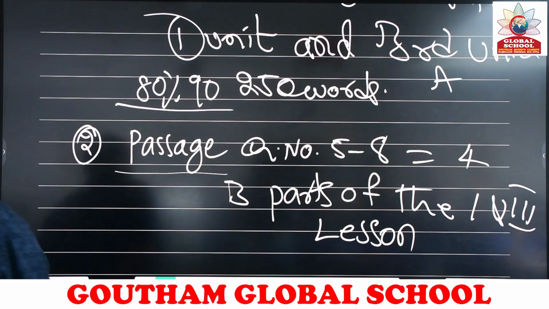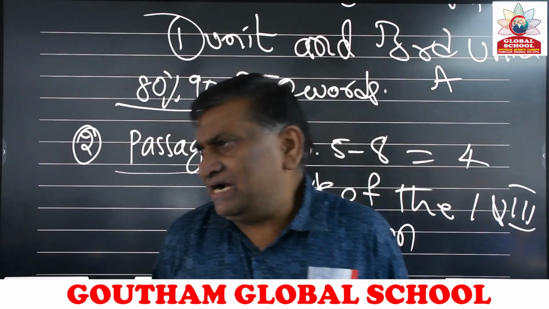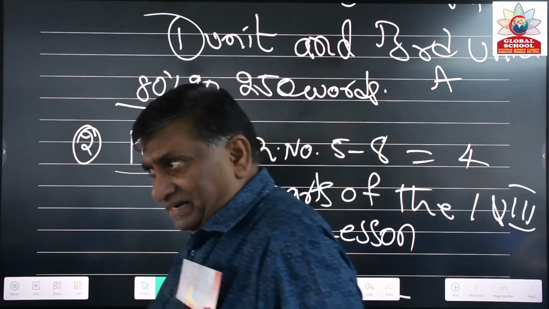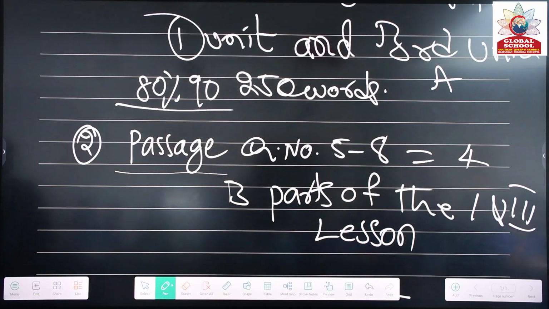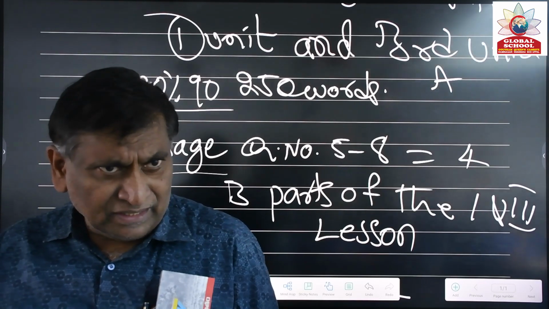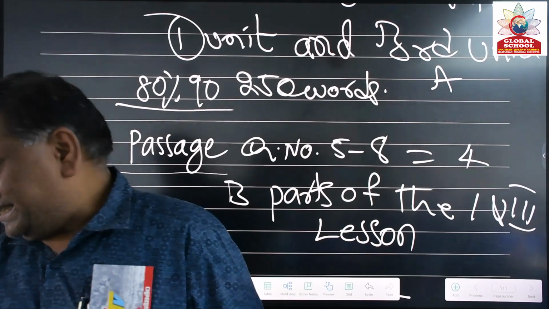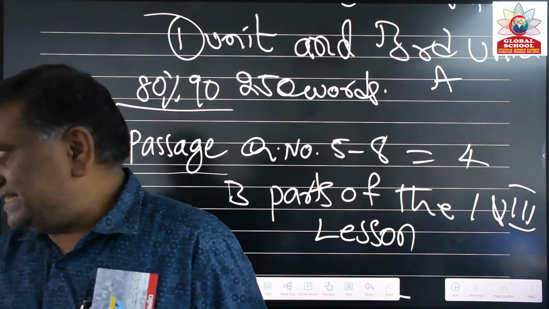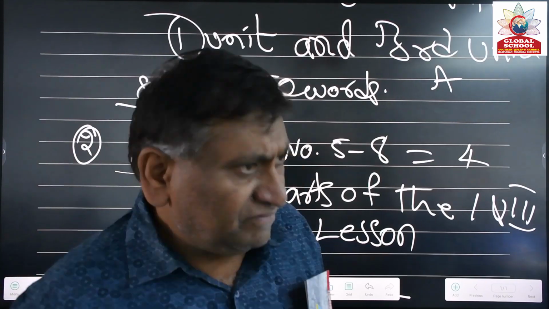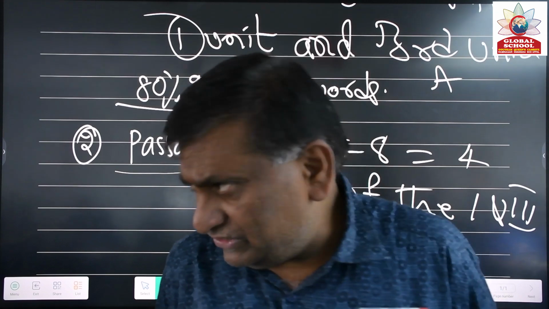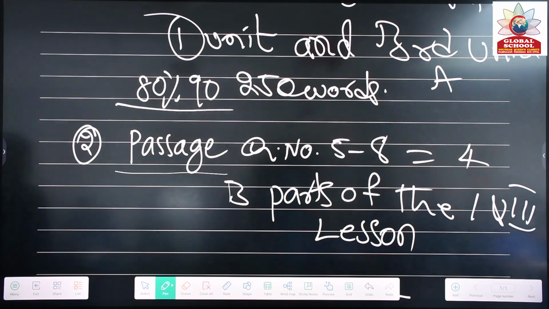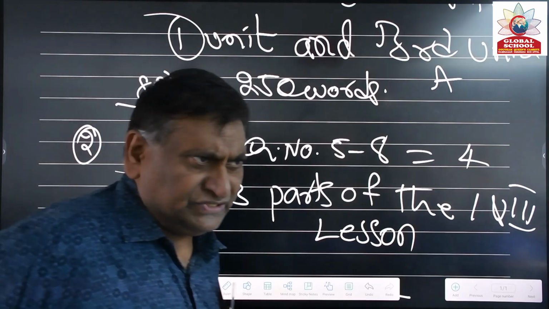So totally how many marks will be there? 8 marks you will get. And what kind of questions will you get in passage 1 and passage 2? According to government norms, one question will be given on the passage. You can note down: the first question and second question will be factual questions. Two factual questions in the first passage. In the second passage also, 2 factual questions will be given.